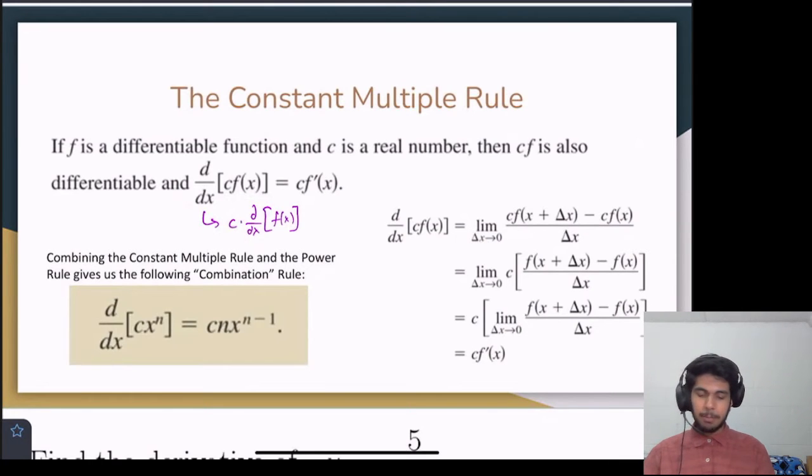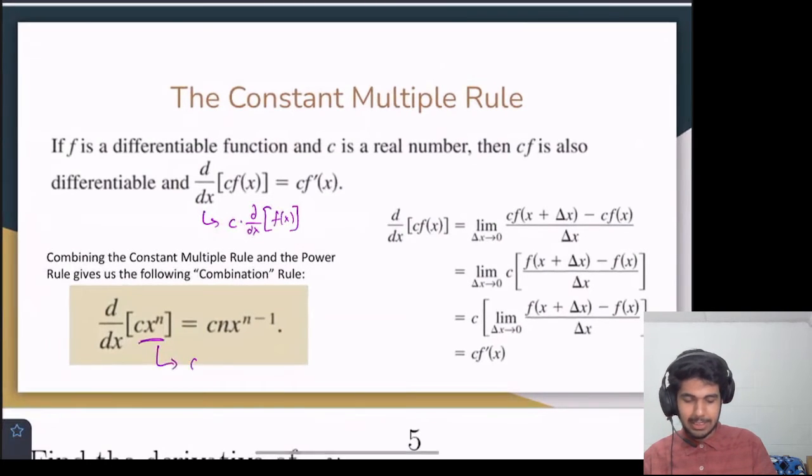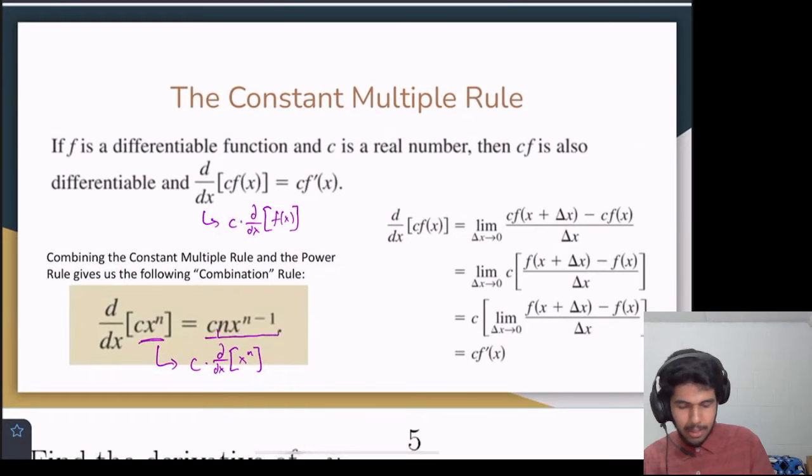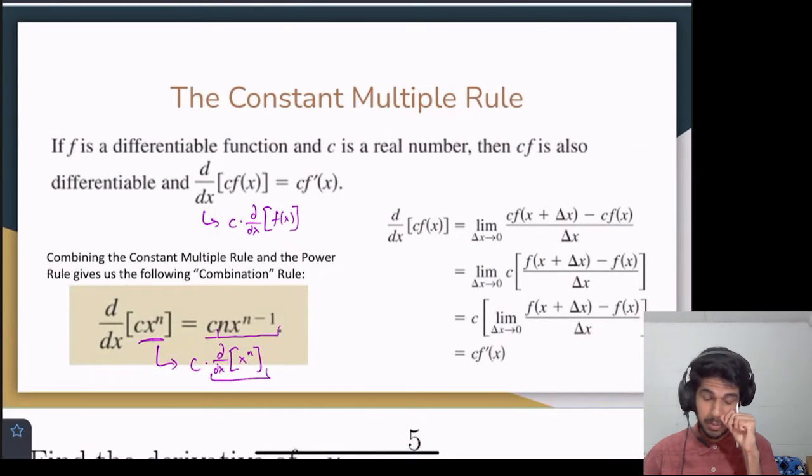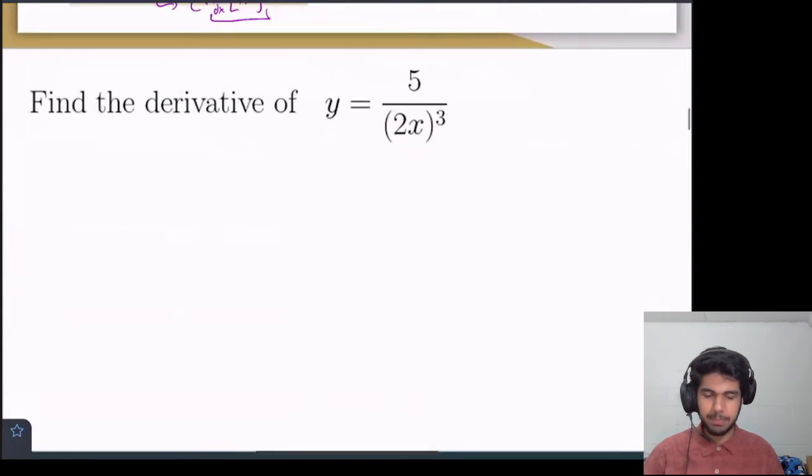And we can see that at the bottom here when we're doing the power rule. We're combining the constant multiple rule and the power rule. So if we take the c out front, this would be telling us this is equal to c times d dx of x to the n. And that makes sense here. That's c, and this term right here, that's the derivative of x to the n. And then we're just multiplying it together. Cool. Let's do some questions.